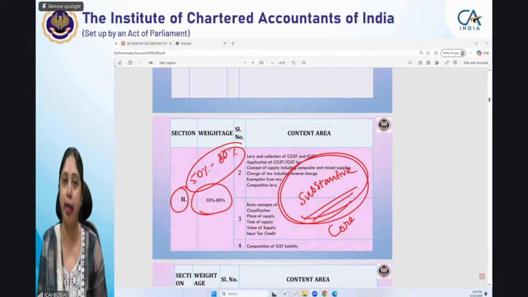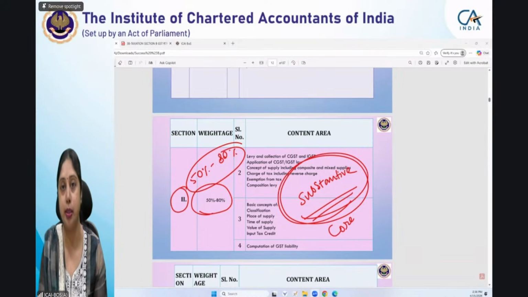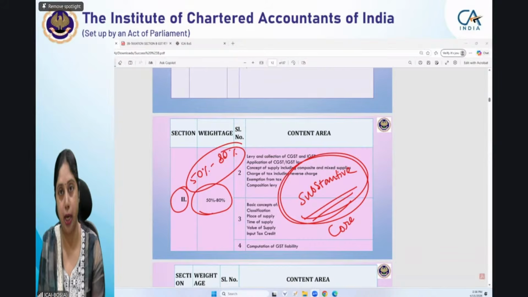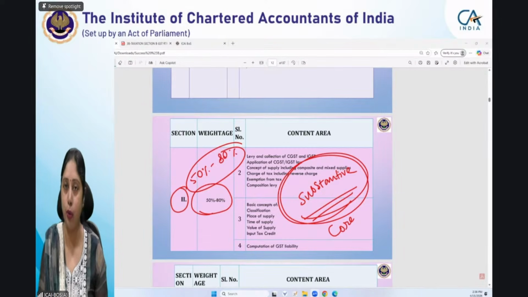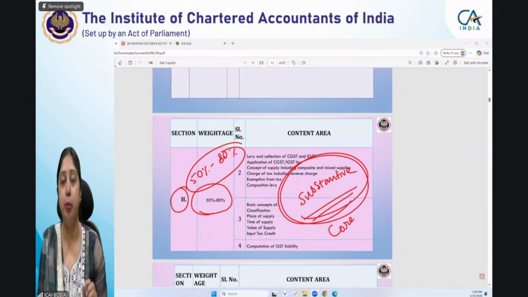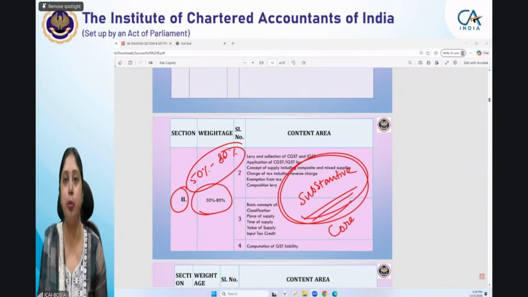Any supply, why you have taken it in the outward supply, why you have computed GST at a particular rate, and what is the place of supply for that, why you have applied IGST, why not CGST, SGST, all those reasons you can write in the notes, in the form of notes below the table. So that is up to you. How do you want to present it? That is not a foolproof way that writing in the table is more appropriate or giving notes after the end of the table is more appropriate. Both of them carry equal weightage. But yes, reasoning is very, very important. So please ensure that you provide reasoning for all the questions which you are attempting, all computational questions.